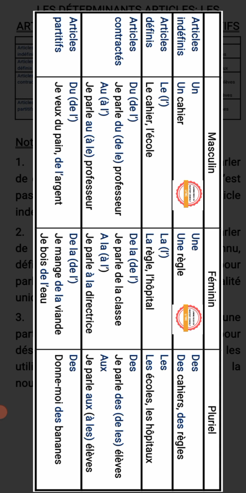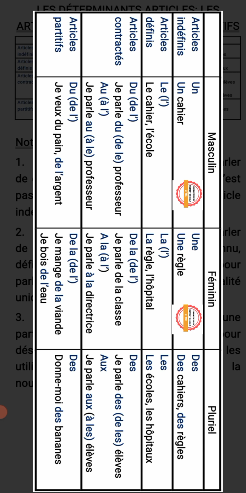Article défini, that is definite article. Nous avons le. Your lips, you make them round, you close a little bit, you open slightly your mouth. Le, or L apostrophe. Example, le cahier, that is the notebook, that is defined. When I say the notebook, you know the type of notebook I'm talking about. Or l'école, we use L apostrophe instead of le when the noun starts with a vowel or silent H. L'école, for instance, which is school, starts with a vowel.